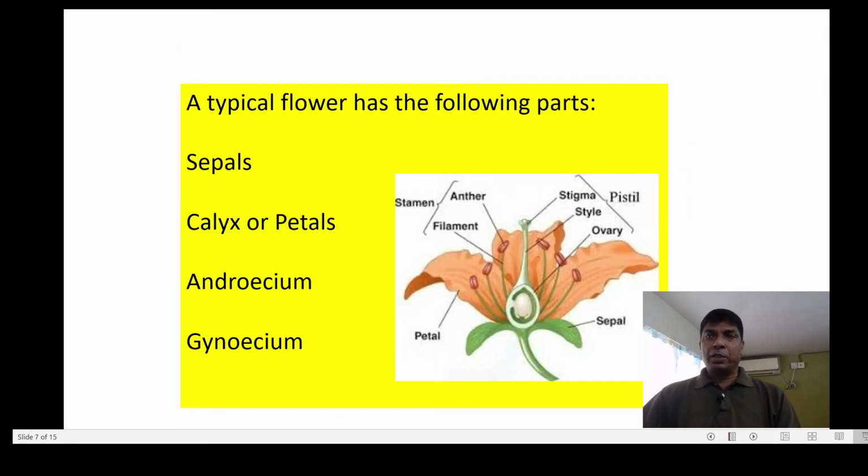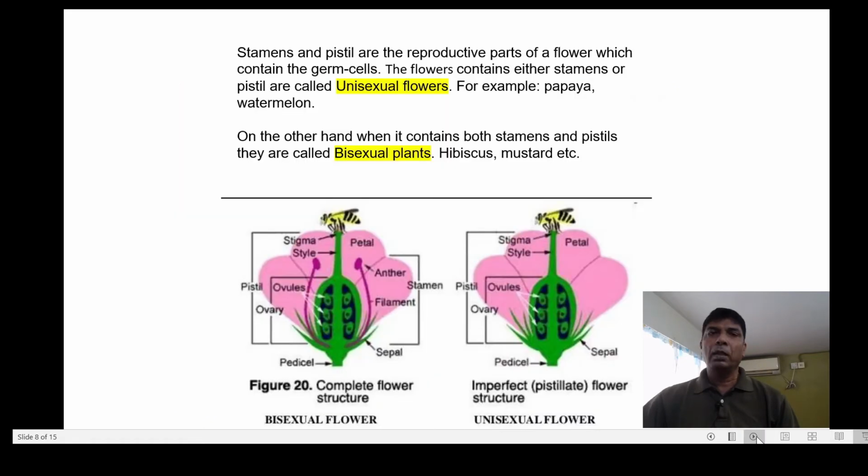Now this is the structure of a typical flower. You know that the flower is the reproductive part of flowering plants, and here you can see a typical flower having sepals, petals, stamens and pistil. Here you can see that the stamen consists of two parts, anther and filament, whereas the pistil consists of stigma, style and ovary.